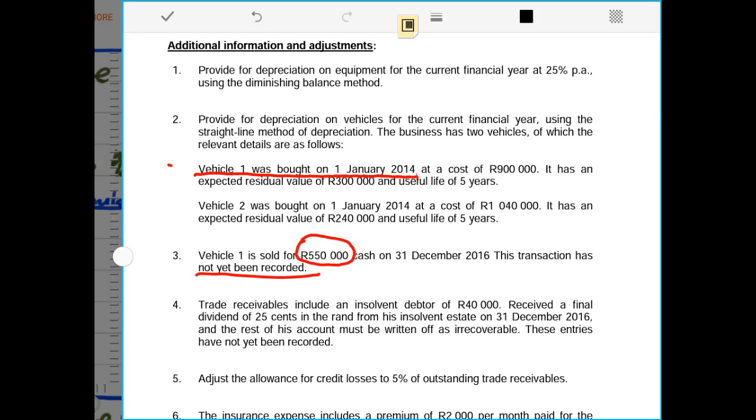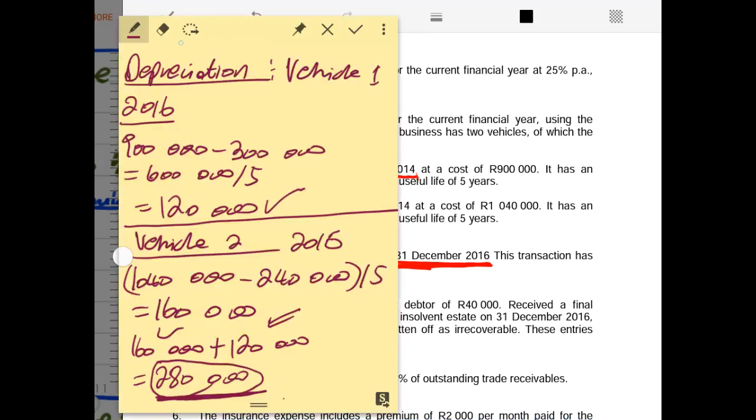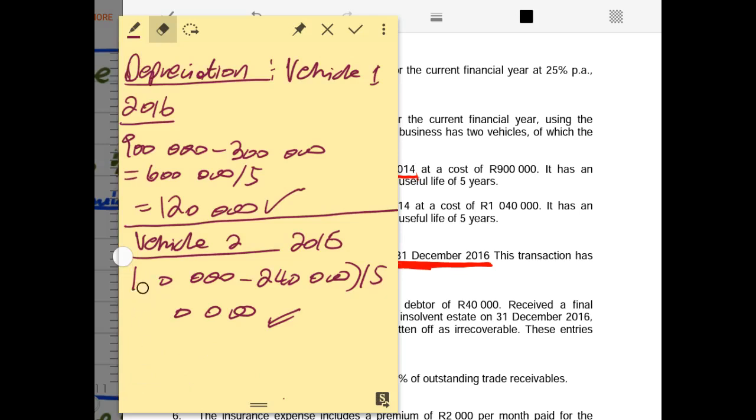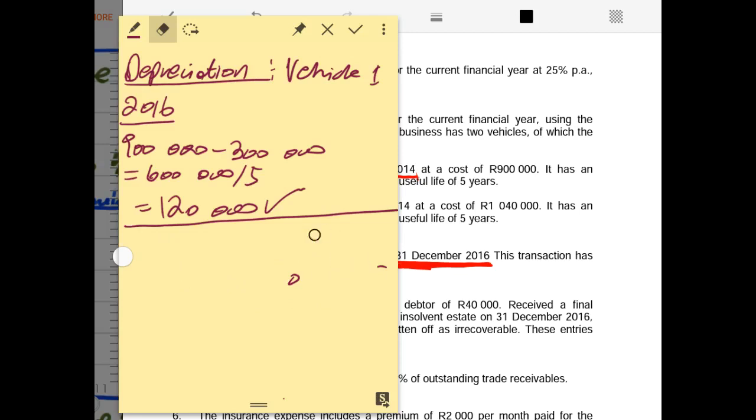It means it was there 2014, 2015 and 2016. And by the end of December 2016, 31st December 2016, vehicle 1 was sold. So now it means it was there 2014, 15 and 16. That means we need to calculate depreciation for vehicle 1 for 3 years. So we have to take into account 3 years of depreciation, and we have already accounted for 2016. So now let us only account for 2014 and 2015.